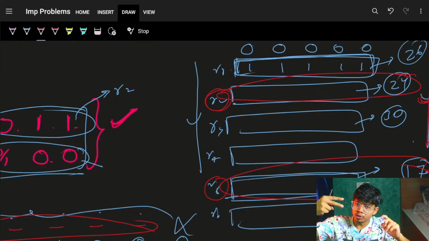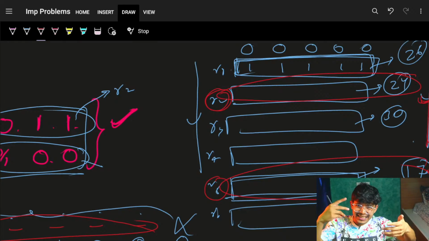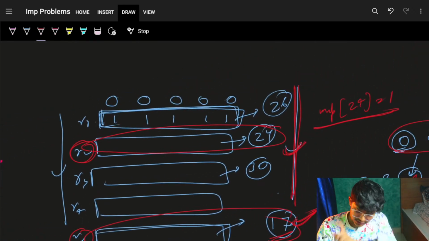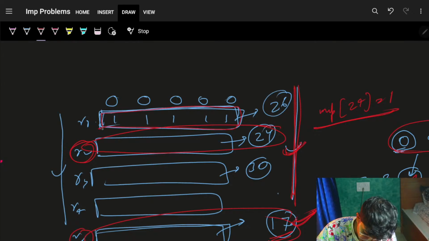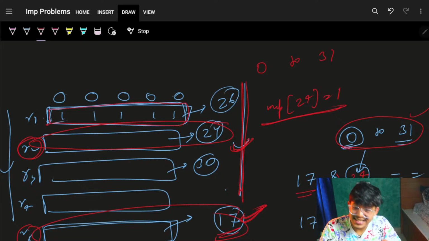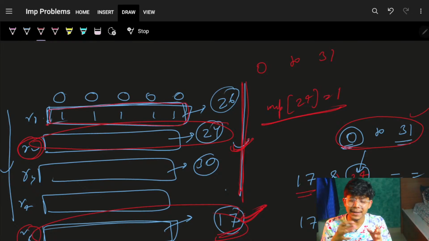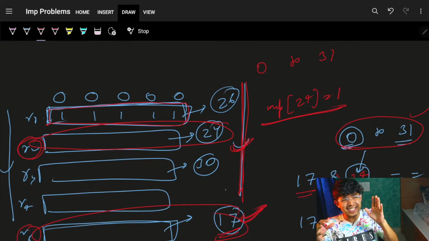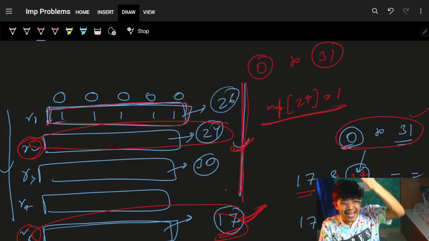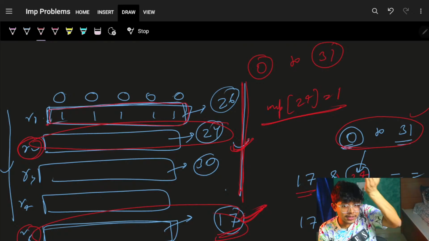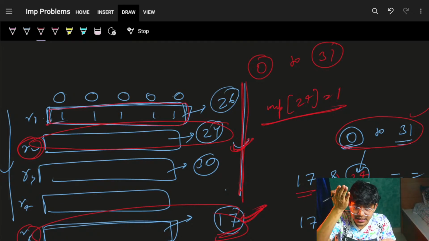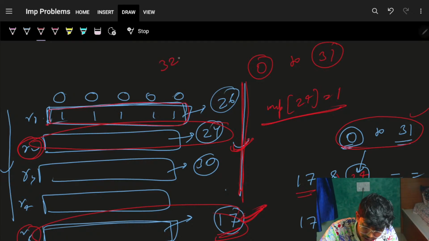Now to choose 2 rows out of m rows, it could go m square, but then I realized that every number can at max vary from 0 to 31, because it's a 5-bit binary representation. So rather than iterating on m values, I can iterate on 32 values. That will bring my answer to 32 square.